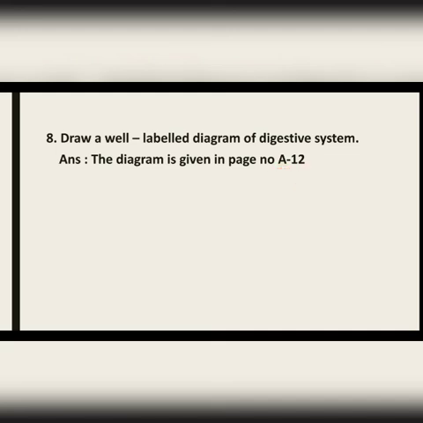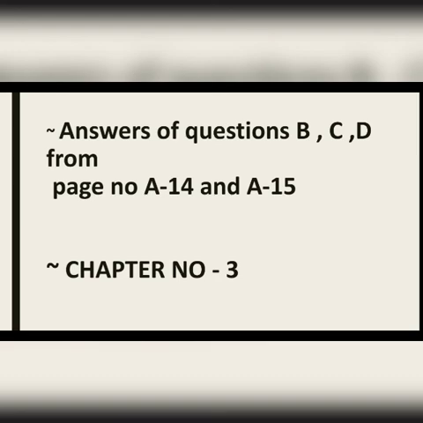So with this we have finished the question answers of this chapter, teeth and digestive system. Today we discussed the answers of question B, C and D from page number A14 and A15.